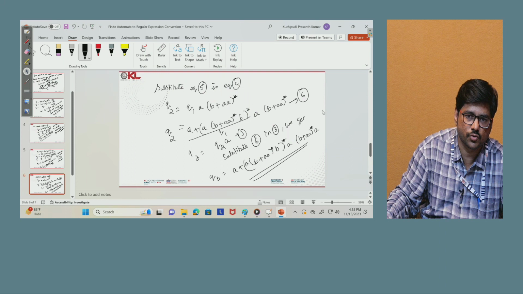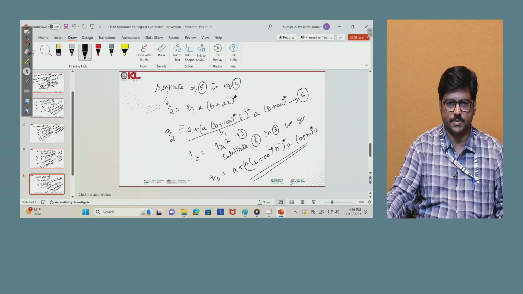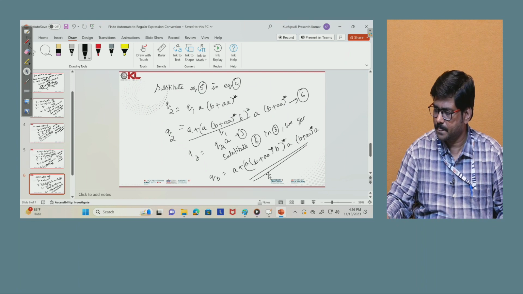Now we have got the q2 equation also, but we have to find the equation for the final state q3. q3 is q2a, so we substitute this equation in the third equation. Now q3 is this entire expression for q2 along with that a. This is the final regular expression for the given DFA. Thank you all.